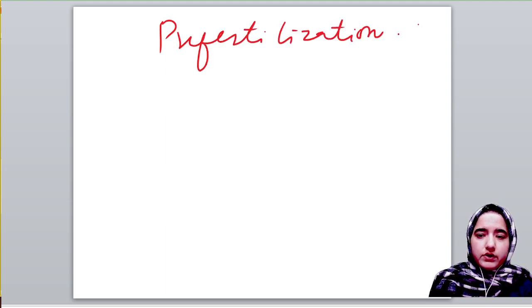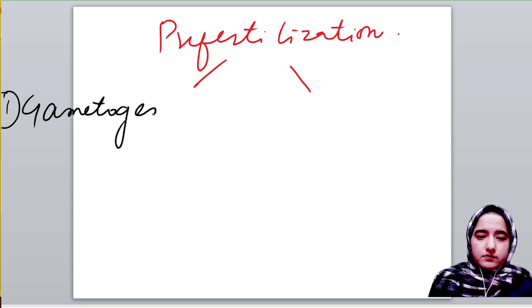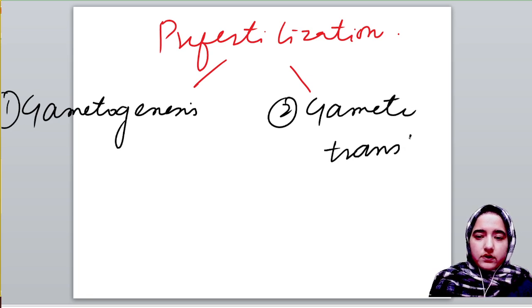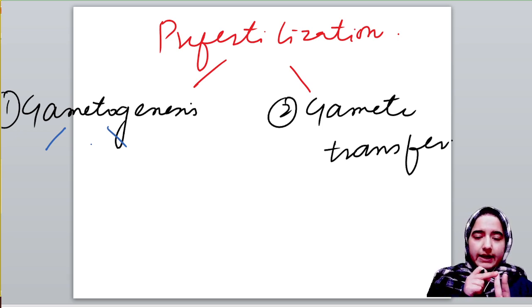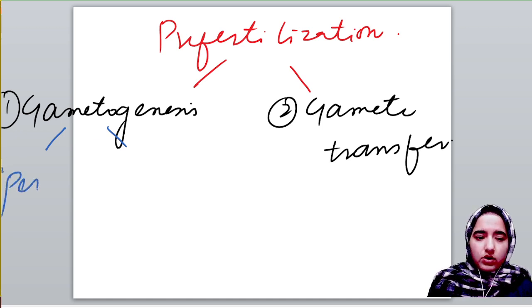What will happen in pre-fertilization? Pre-fertilization events include two types of events. First one is gametogenesis, and another one is gamete transfer. What will happen in gametogenesis? In gametogenesis, simply two types of gametes will be formed. Male gametes will be formed in males and female gametes will be formed in females. Male gametes are known as sperm, as I already mentioned, and female gamete is known as ovum.